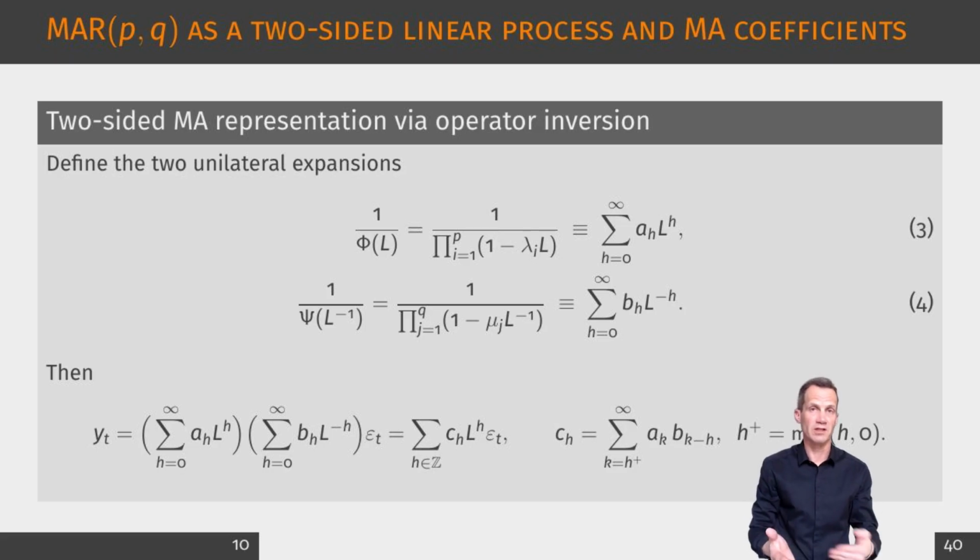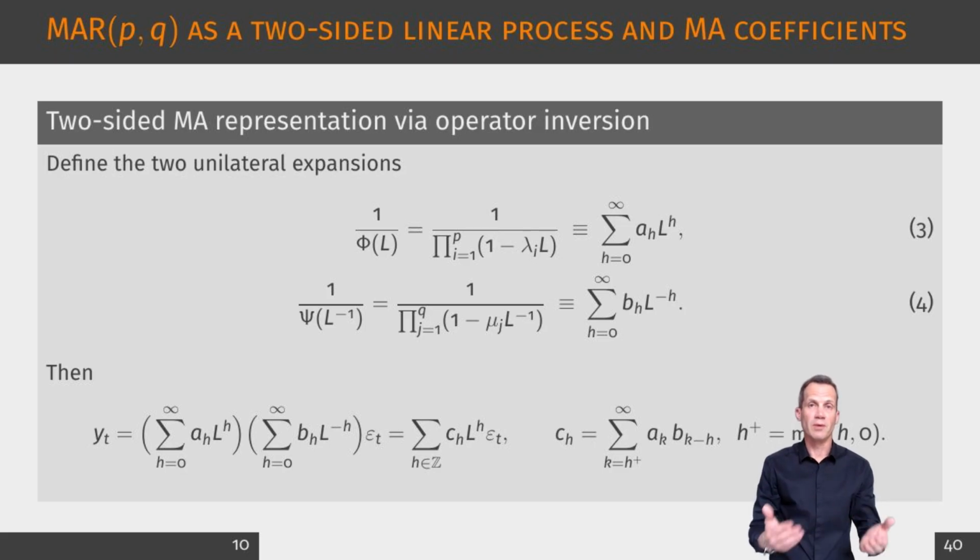Here, we connect the MAR model to the two-sided linear process framework by constructing its moving average coefficients. The idea is to invert separately the causal filter and the non-causal filter. Each inverse has a one-sided power series expansion. The causal inverse produces coefficients that live on non-negative maturities, while the non-causal inverse produces coefficients on non-positive maturities. In the slide, these expansions are numbered 3 and 4.